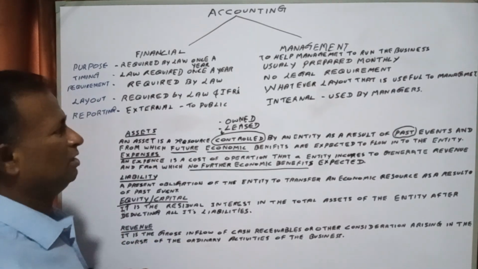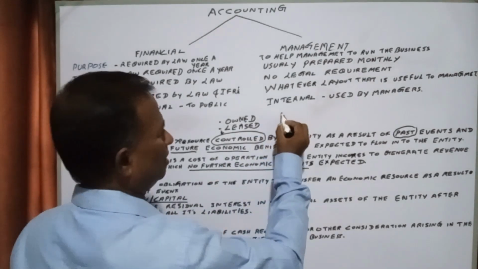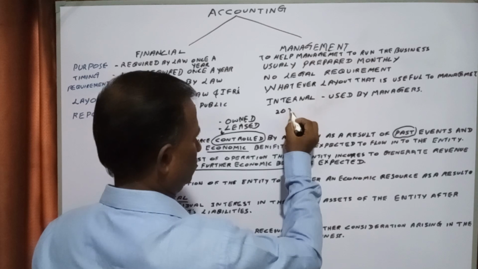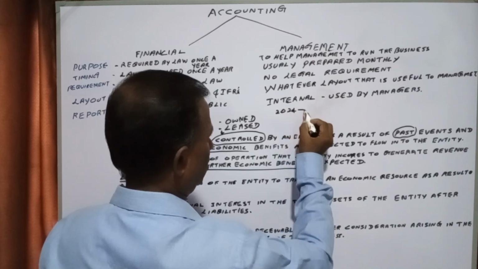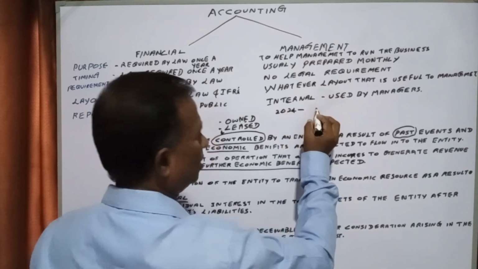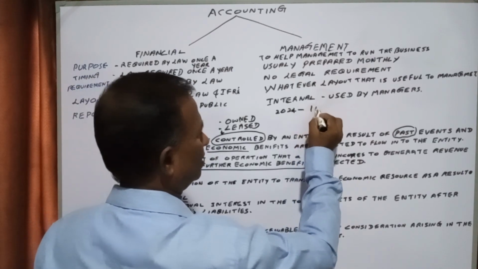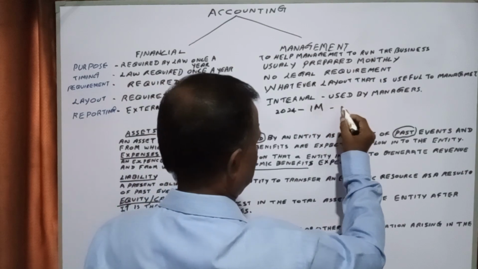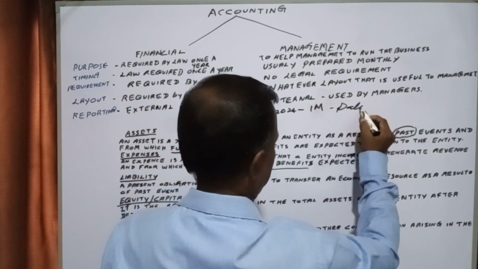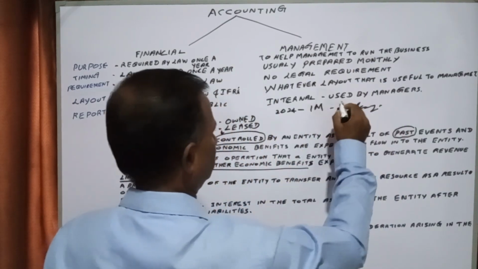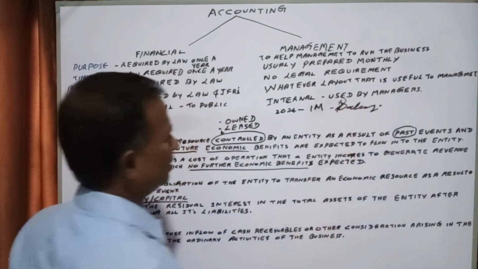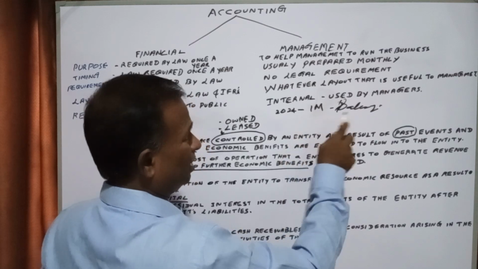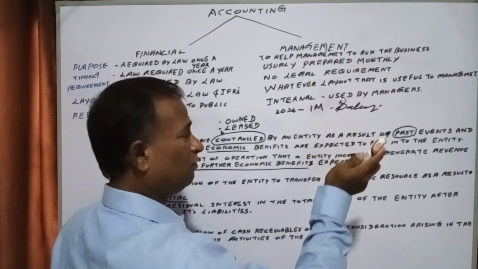If this year, 2024, you are spending 1 million for salaries, those are salaries from which you cannot expect future income flow.